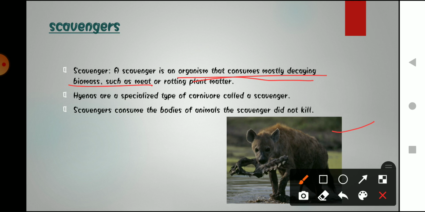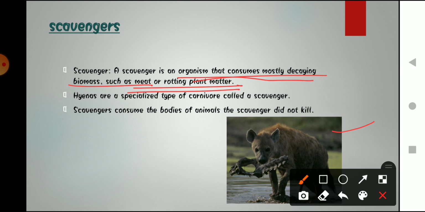I have already discussed with you that they are very important for our environment. Why? Because as they eat the dead bodies of other animals, they are basically cleaning our environment, because if the dead bodies are not eaten by any scavengers, they are going to decay.